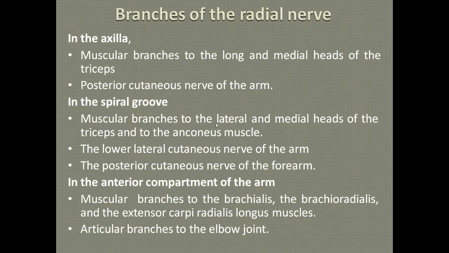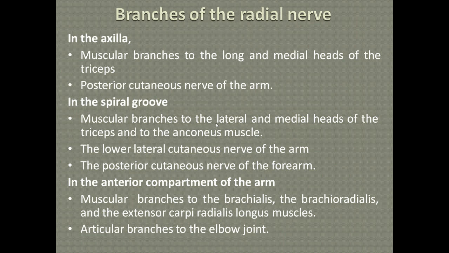What are the branches of the radial nerve? There are branches in the axilla, in the spiral groove, and in the anterior compartment of the arm. In the axilla, we see muscular branches that supply the long and medial heads of the triceps, and the posterior cutaneous nerve of the arm.